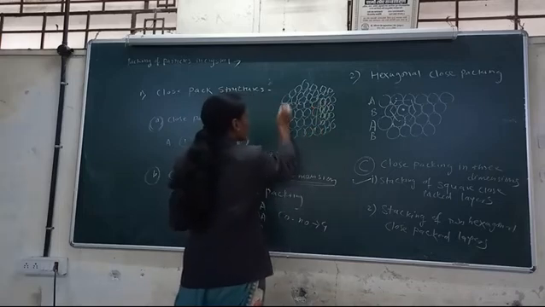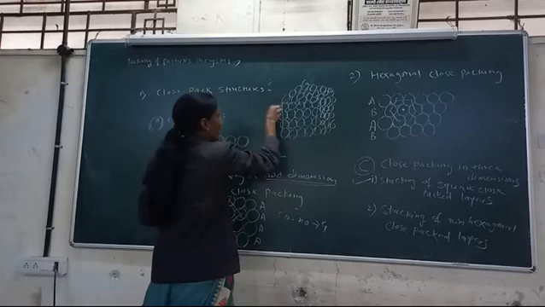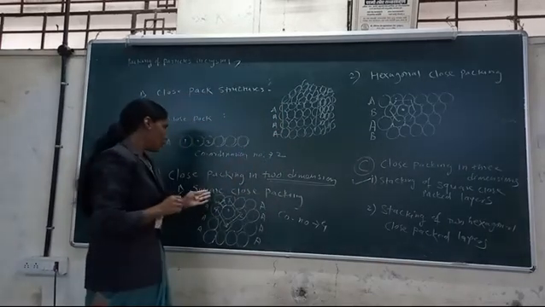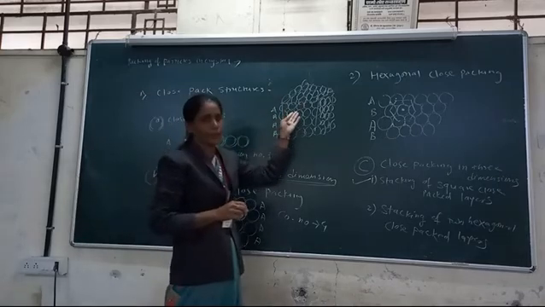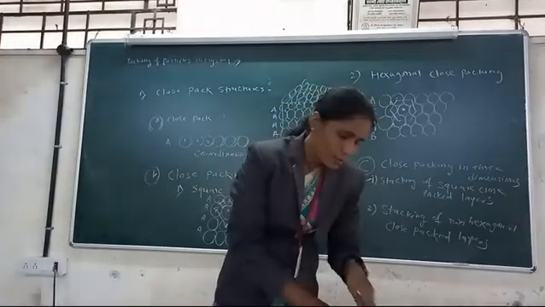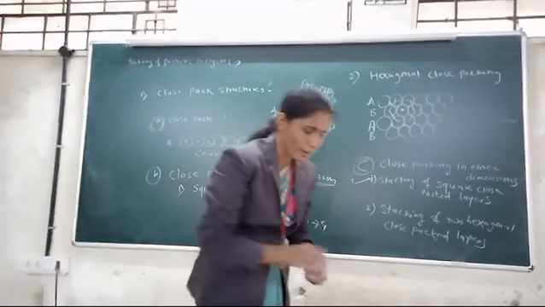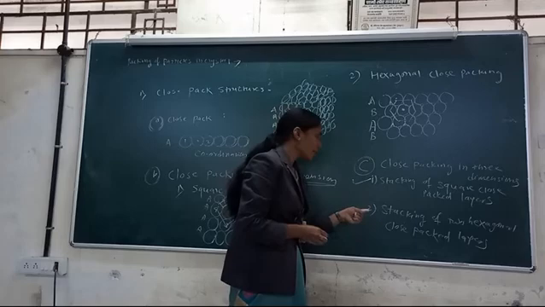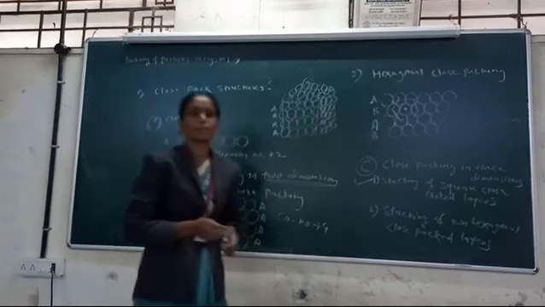A cube-like 3D structure is formed. Square close packing arranged in a 3D manner produces the square close packed structure.